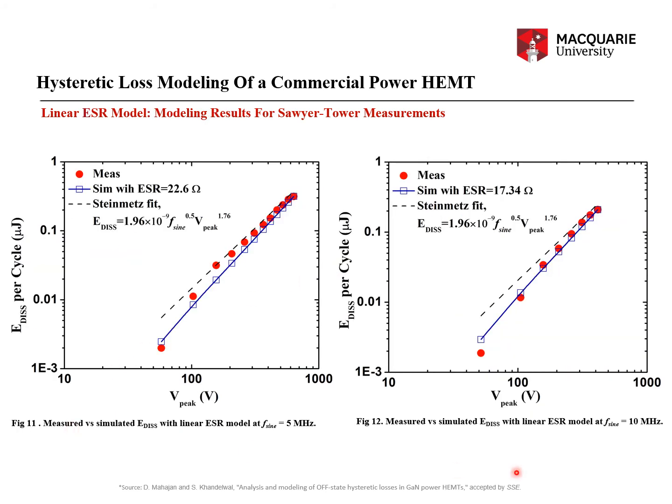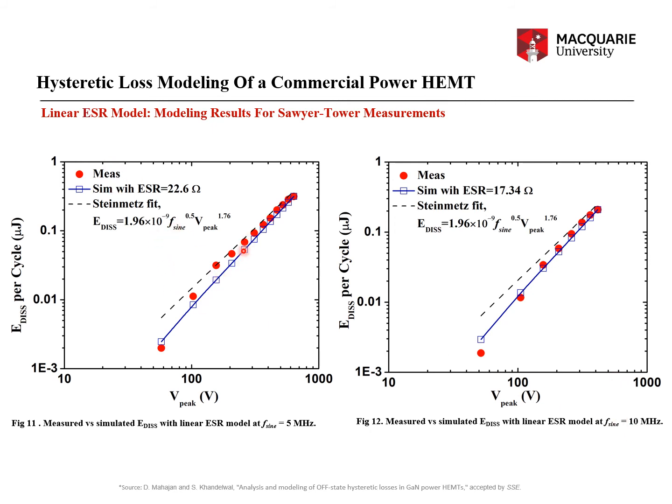So figures 11 and 12 show the actual modeled data for EDISS per cycle versus the peak voltage across the DUT as a function of frequency. The left-hand side is for 5 megahertz, the right-hand side is for 10 megahertz. Remember that 5 megahertz means the applied frequency in the simulation is 2.5 megahertz. This one has 10 megahertz, which is a fully rectified frequency of 10 megahertz. The applied frequency in the simulation is 5 megahertz, right?